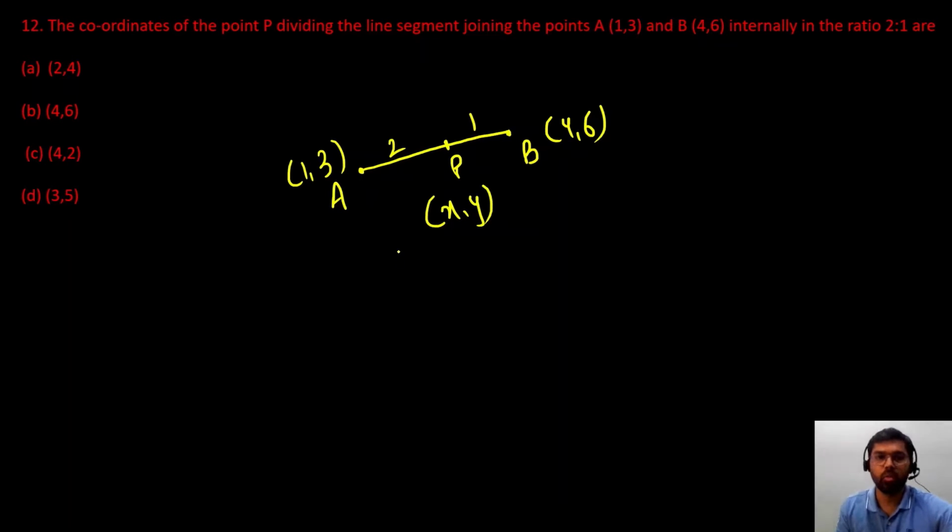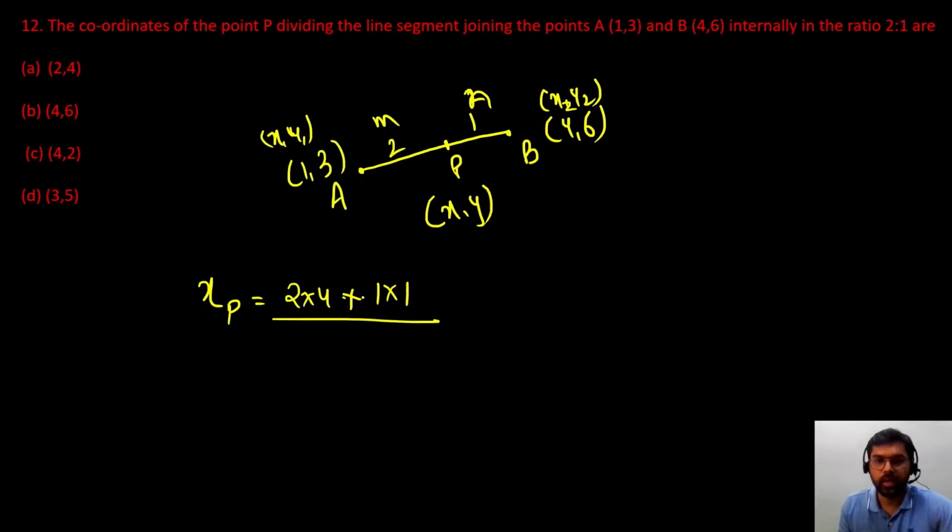So we know the section formula. Using the section formula we can find out. This one is x1 y1 और ये x2 y2 है and the ratio is m:n. तो directly I am using the section formula. X coordinate of point P कितना हो जाएगा? m x2 plus n x1 divided by m plus n. So 2 multiplied by 4 plus 1 multiplied by 1 divided by 2 plus 1. So 2 multiplied by 4, that will give me 8 plus 1 divided by 3.